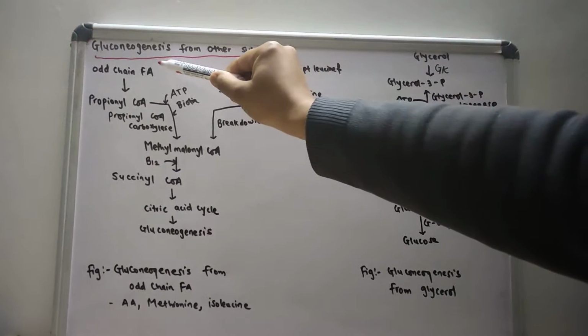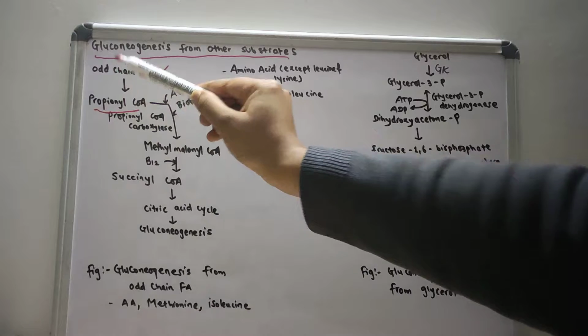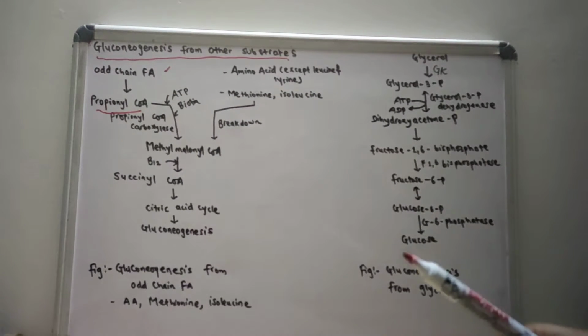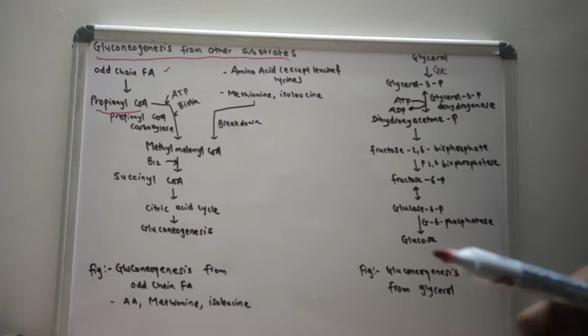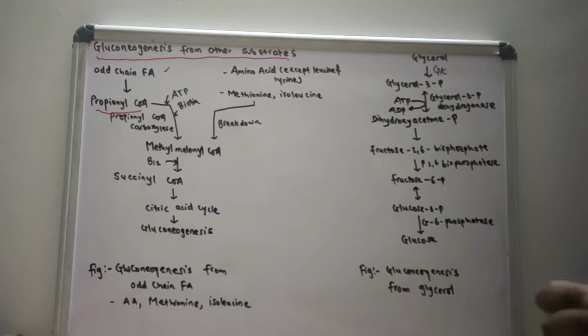The odd-chain fatty acid is converted to propionyl coenzyme A. As I have already told you in the previous lecture on gluconeogenesis, from the odd-chain fatty acid, one molecule of propionyl coenzyme A is obtained, and that propionyl coenzyme A participates in the citric acid cycle, and gluconeogenesis can be commenced. Whereas the even-chain fatty acid cannot be used.